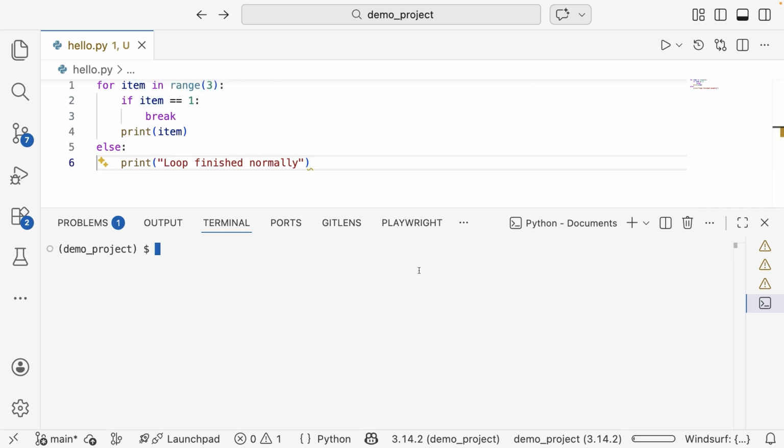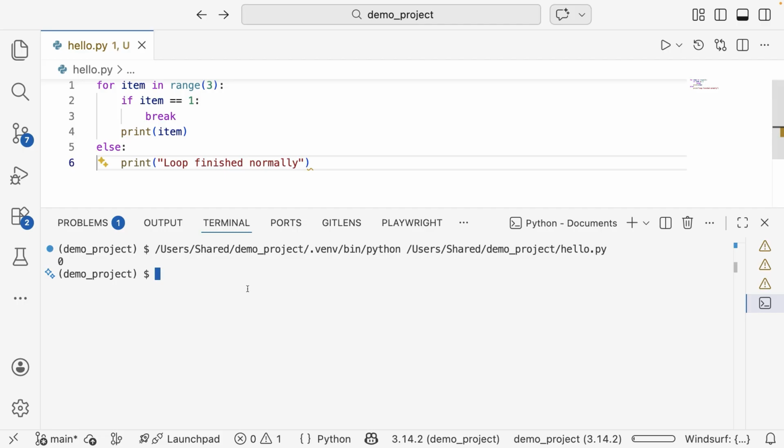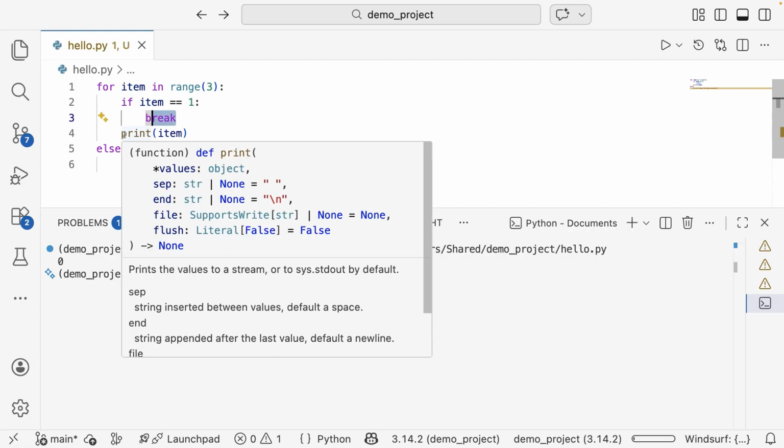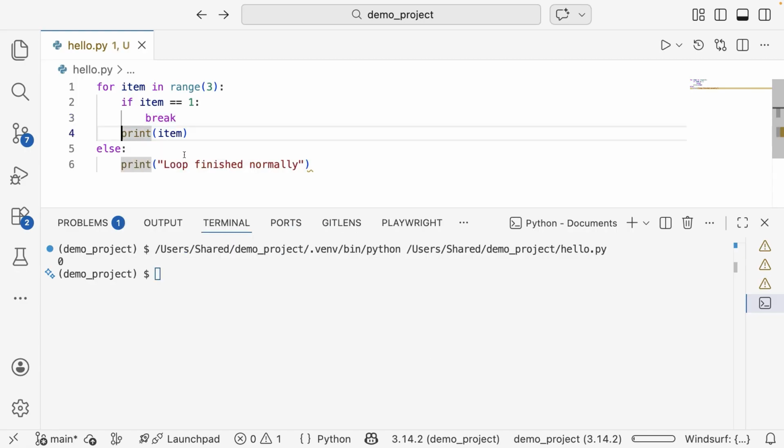Let me run it and explain it. You can see it prints only 0. Why? Because it starts with 0, and then the next item is 1. If the item is 1, it's going to break, so the entire for loop is stopped, and then the else block does not run at all.